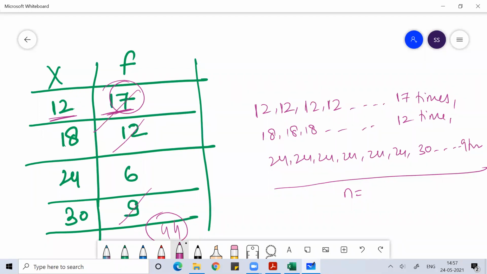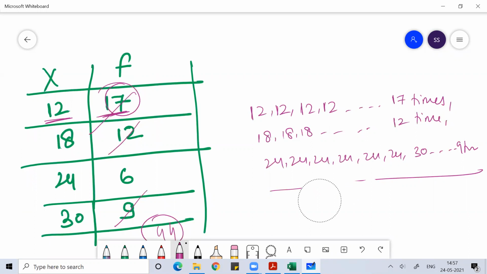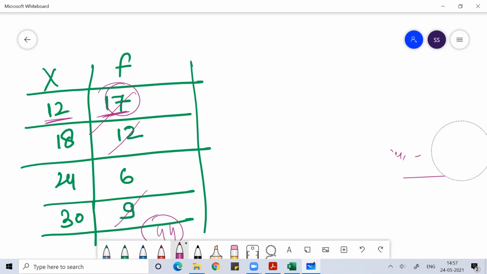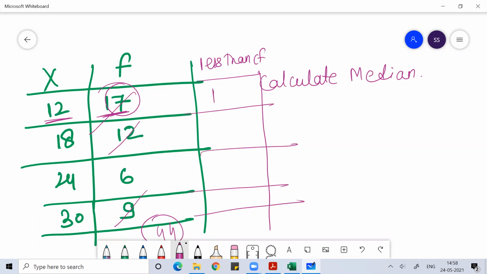Similarly, for the same set of data, imagine I had asked you to calculate the median. For the median, what would you have done? You would have found the less than cumulative frequency: 17, 17 plus 12 is 29, 29 plus 6 is 35, 35 plus 9 is 44.